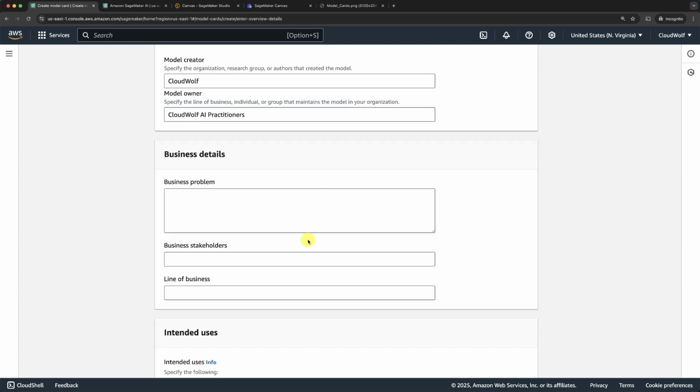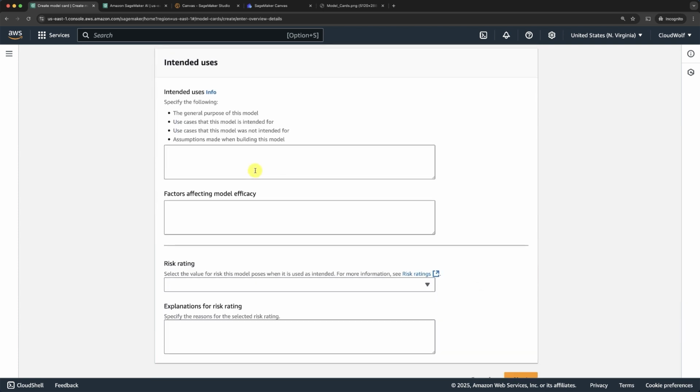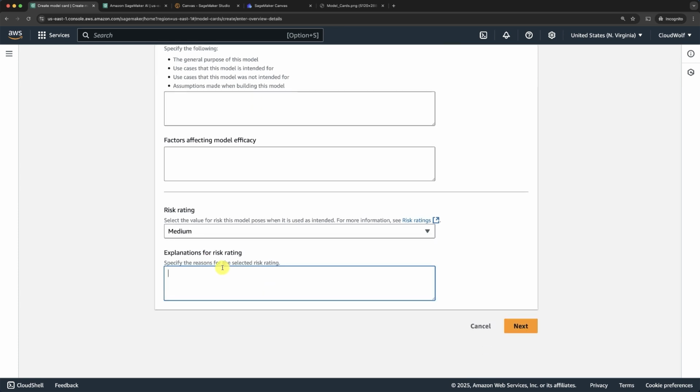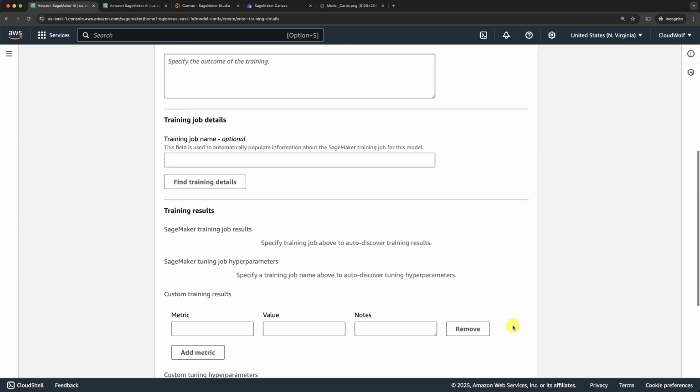Business details. Here you can enter business problem, business stakeholders, line of business. I hope these won't be required fields. Intended uses. Here, that's where you have to specify the general purpose of this model, use cases that this model is intended for, use cases that this model was not intended for, assumptions made when building this model. Okay, so you would enter this information here. Then here, the factors affecting the model efficacy, the risk rating between high, medium, low, or unknown, let's say medium, and explanations for risk rating, where you can specify the reasons for the selected risk rating. Let's try to click next, but I guess, oh no, that's fine. Those weren't required fields. Okay, so let's scroll back up here.